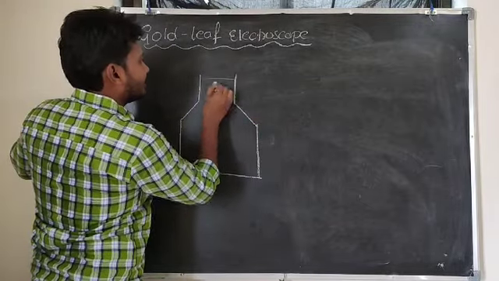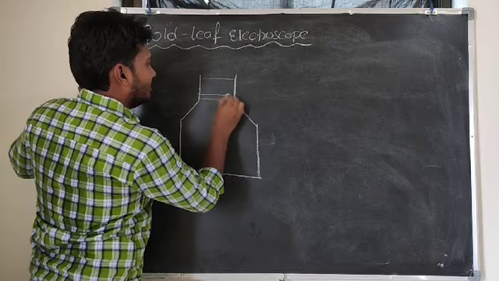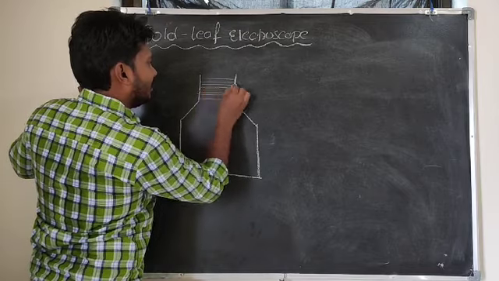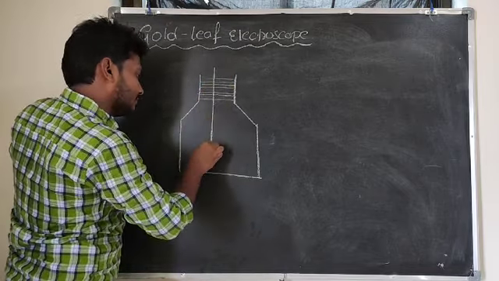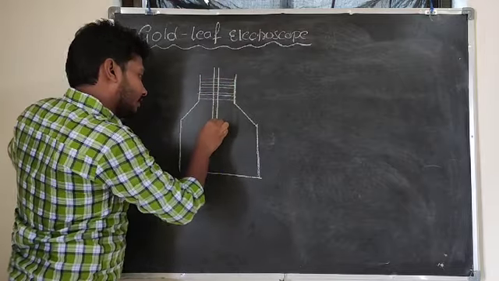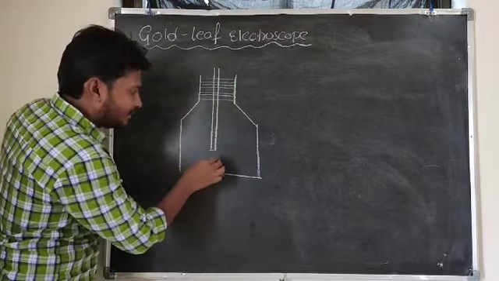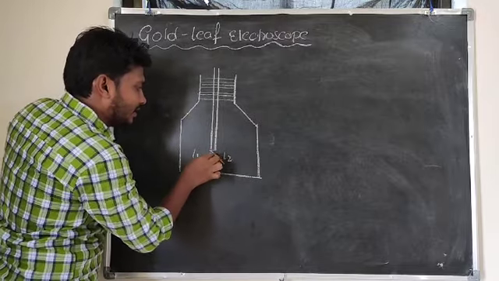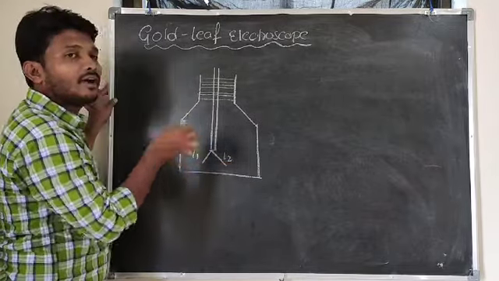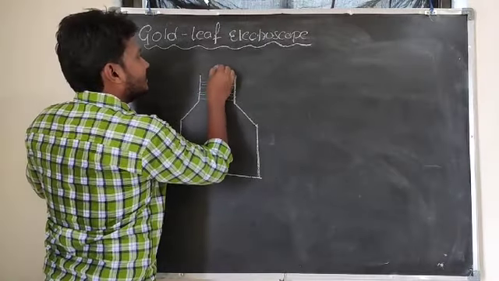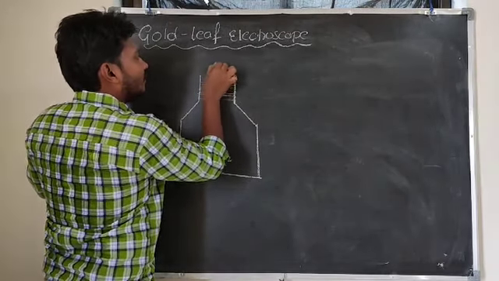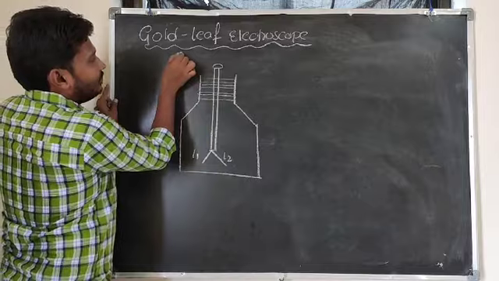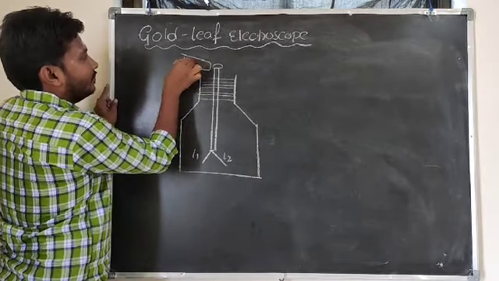This glass chamber is fitted with one metallic rod or glass rod. So this one is the glass rod here. At the end of this glass rod, I will attach two leaves, L1 and L2. These leaves are made of gold, and at the other end I will provide one disc. For example, this is one charged body.